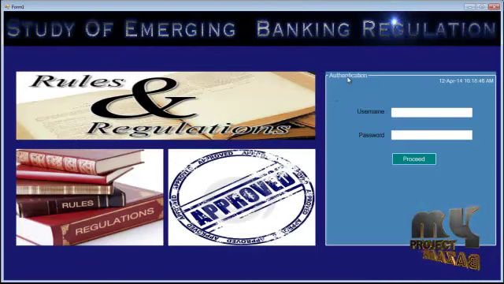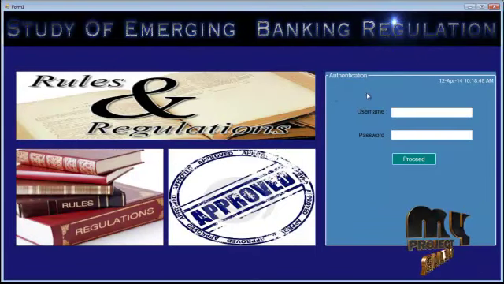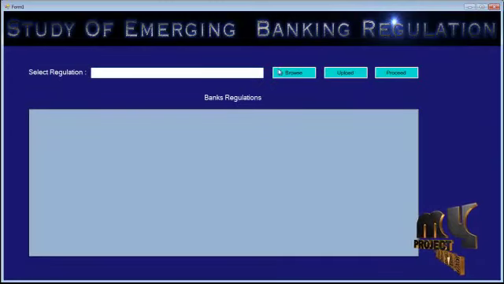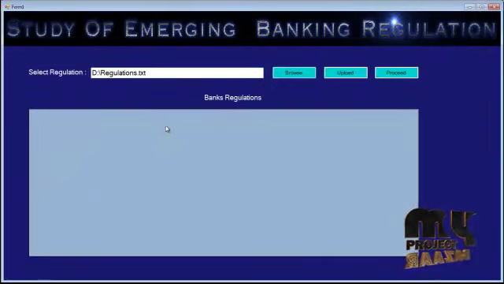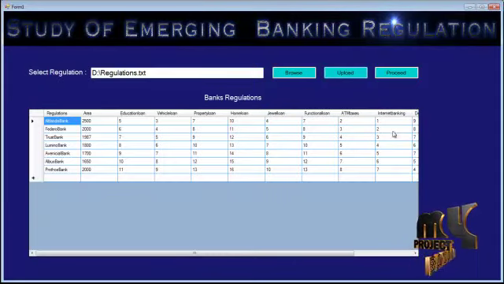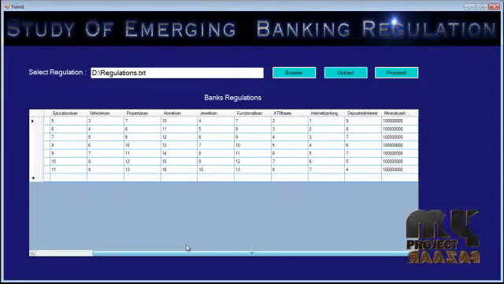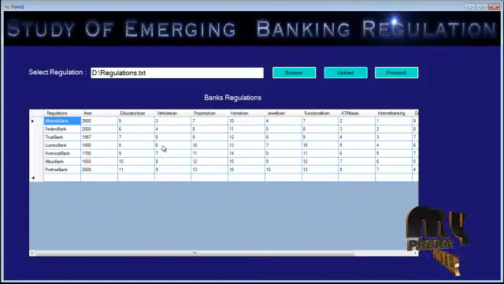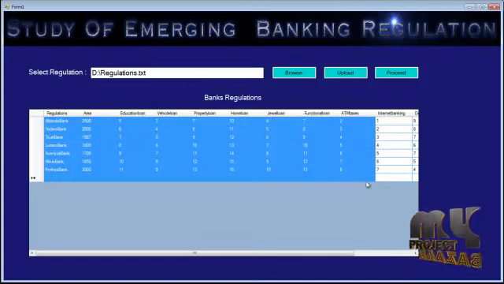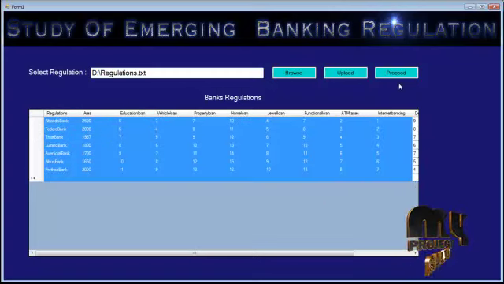Here only authenticated people can make use of this application. Here the username and password will be entered. Here we need to select the regulations of the bank. After that, we need to upload the bank regulation in our database. After acquiring every bank regulation, these are the various parameters by which the bank is carrying out. So after acquiring the bank regulation, we'll be proceeding to the further process.